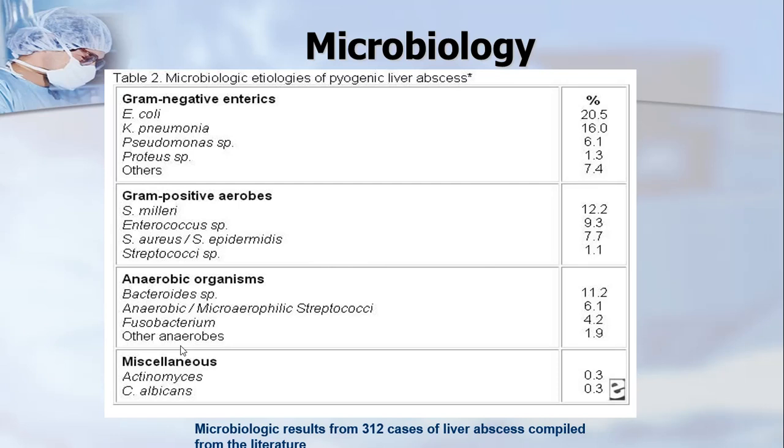Again, this is repeating the same table. You can see E. coli is the topmost in gram negatives, and similarly there are gram positives, anaerobic organisms, and the fungi. They all could be the cause, either as a single organism, but usually the infection contains multiple organisms.